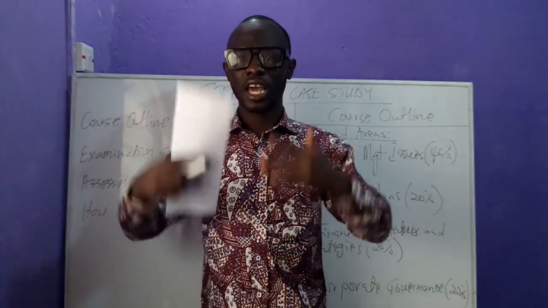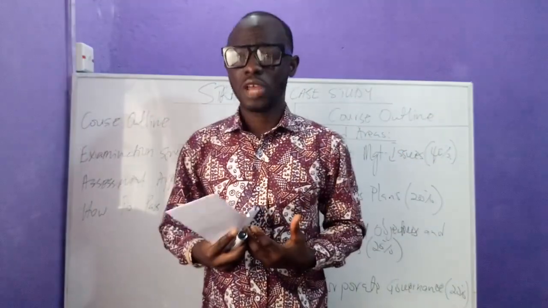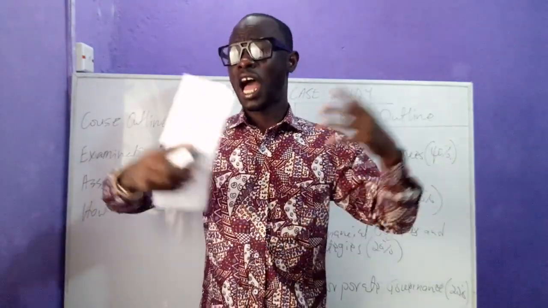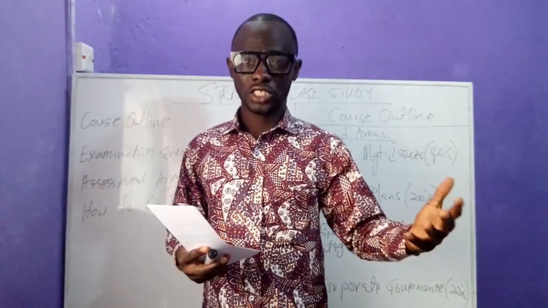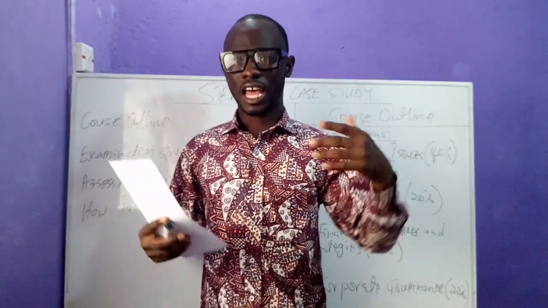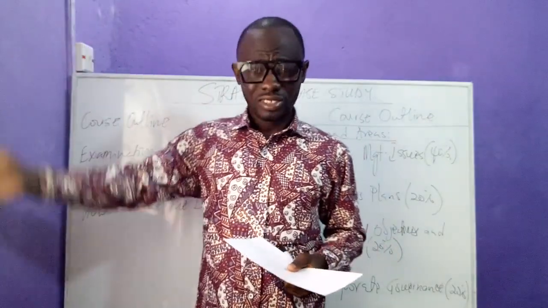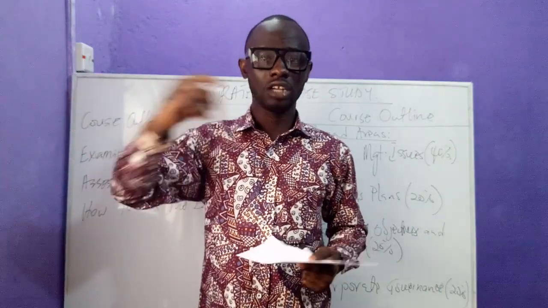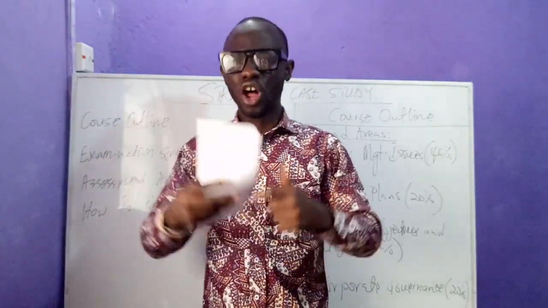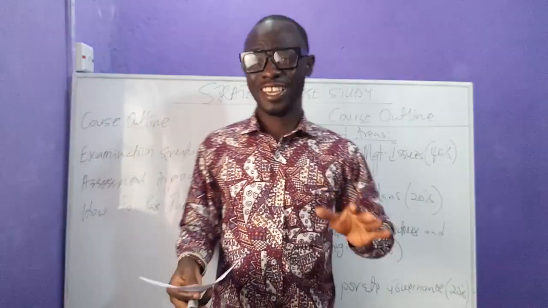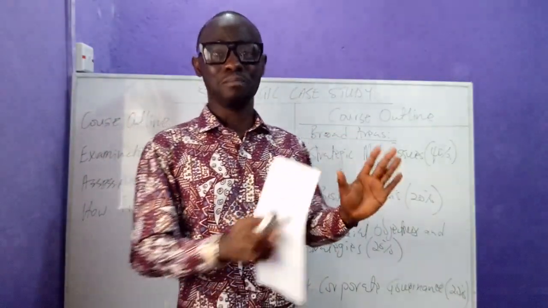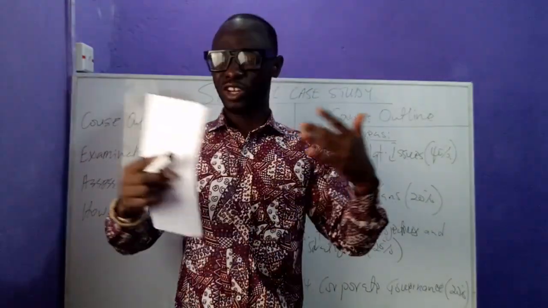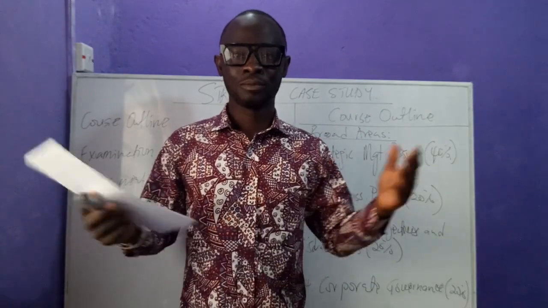Then also, as a company, as we expand and grow, we are going to be accumulating and collecting customers' data. When we collect those data, how do we use that data? Then cyber security is also on the verge. Our websites are likely to be hacked, our computer software or systems are likely to be hacked. So how do we safeguard ourselves from hackers? So all of these things are included in business plan. So you see that when we talk about business plan here, it goes beyond what you traditionally know as a business plan. So we're going to be looking at the effects of information technology in business plan.